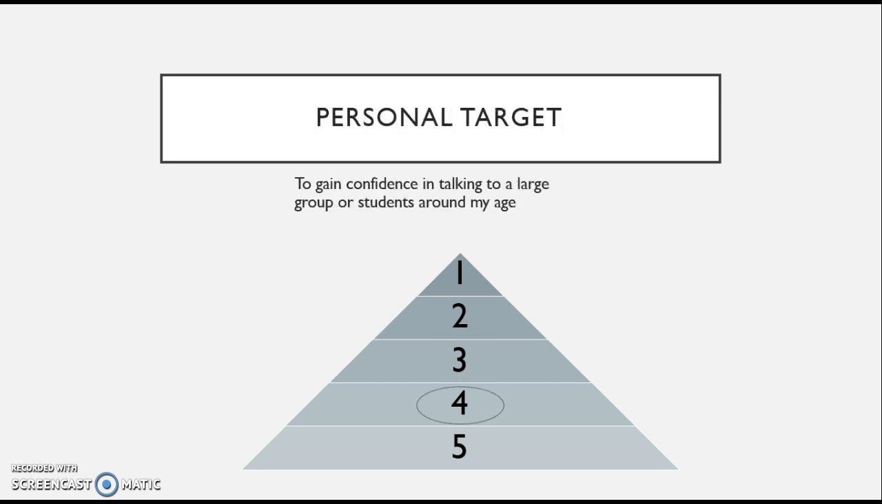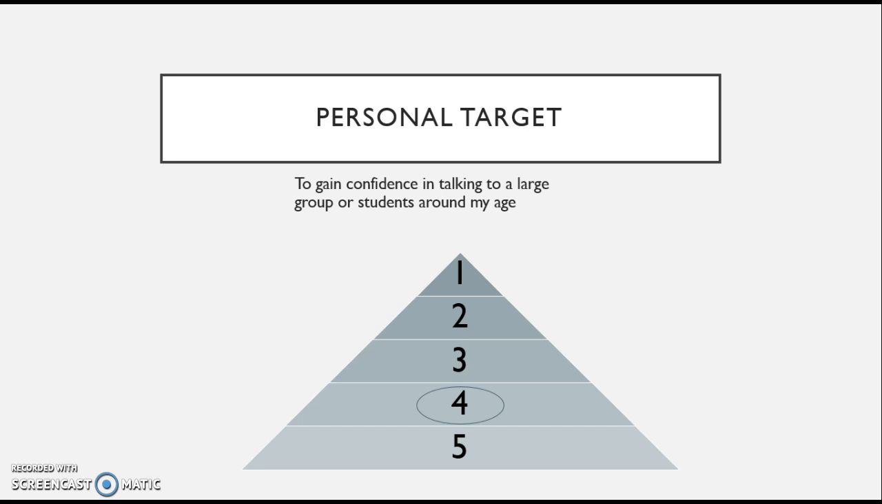Moving on to the personal target, I gave this a 4, which is fairly close to incomplete. So my personal target was to gain confidence in talking in front of a large group of children or even students my own age, as well as learning different methods as to how to remember the content. I gave this target a 4 because for gaining confidence I was able to talk to the younger age groups and help with their